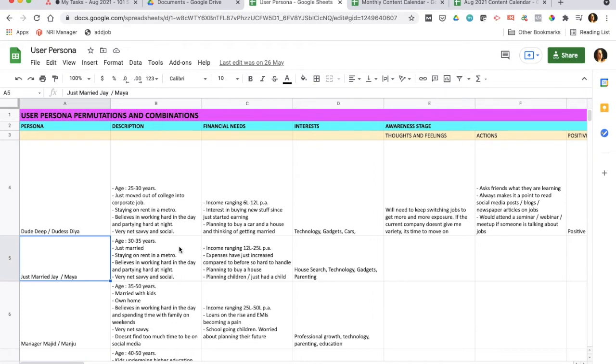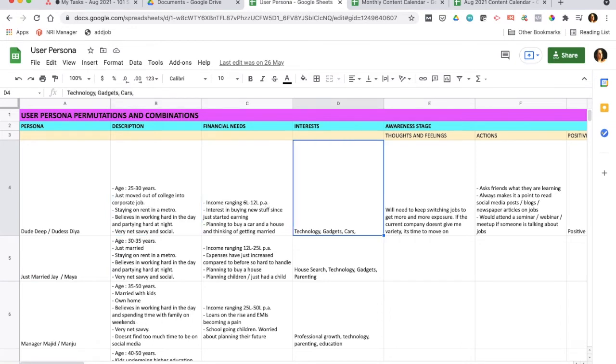That helps your marketing team understand which kind of user you are talking about, and they can run customized ads for particular users rather than running an ad which generally caters to the whole population. Such ads don't give effective results. So that is the first thing that you will do, and you will define their financial needs and their interests.